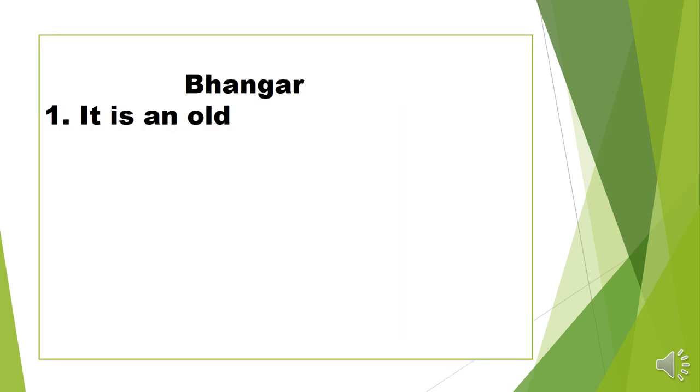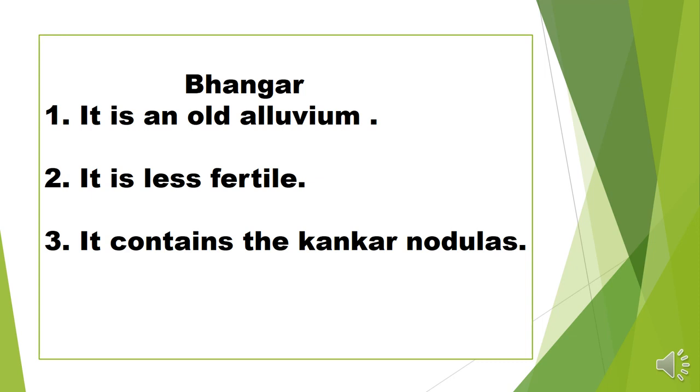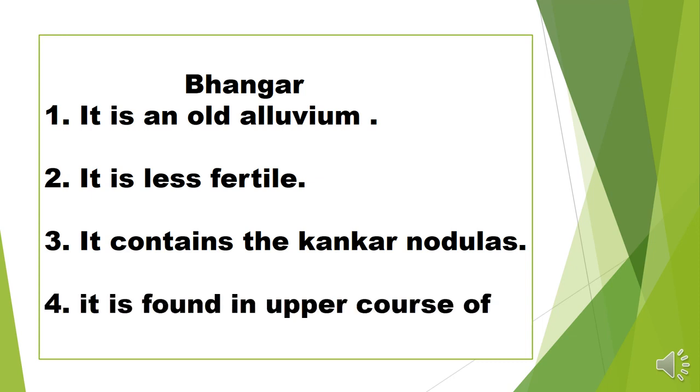Bhangar means old soil. It is called old alluvium soil. Second, it is less fertile. Third, it contains kankar nodules, and it is found in the upper course of the rivers. So Bhangar soil is not fertile for agriculture because it contains kankar nodules, and it is found in the upper course of the river. So we can say that it is an old alluvium.